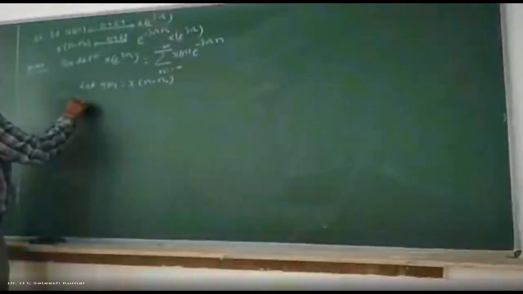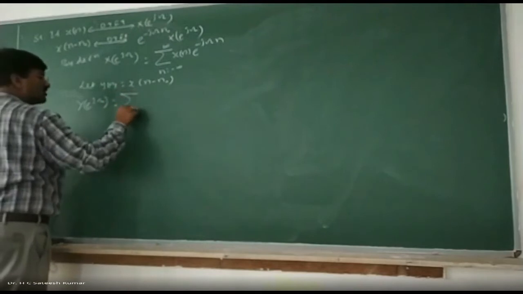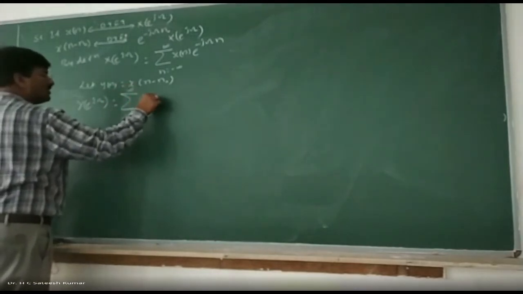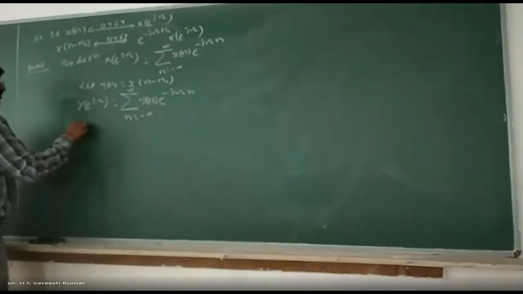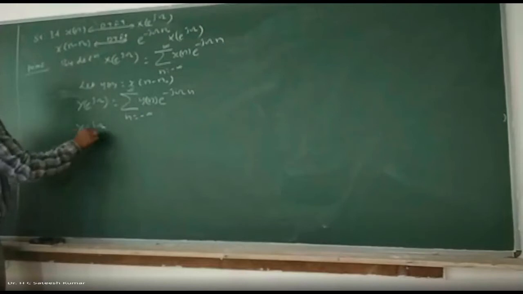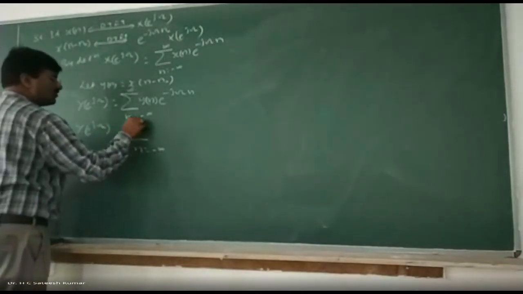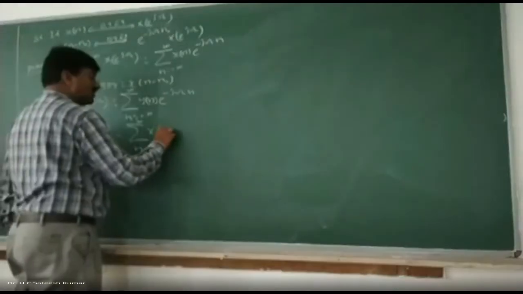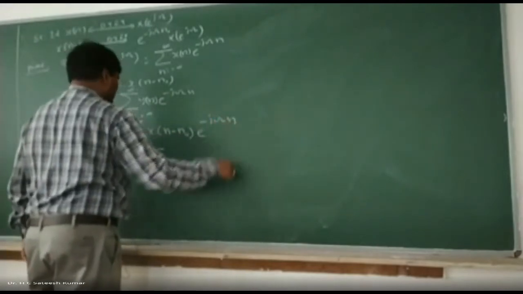Y of e to the power of j omega is equal to summation n varies from minus infinity to plus infinity, y of n into e to the power of minus j omega n. That is, summation of x of n minus n naught into e to the power of minus j omega n.